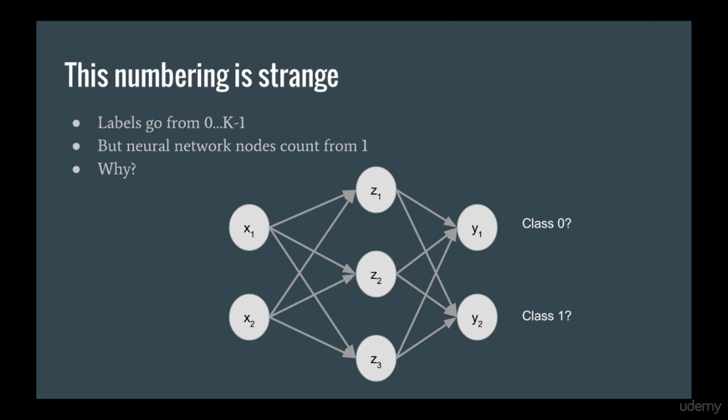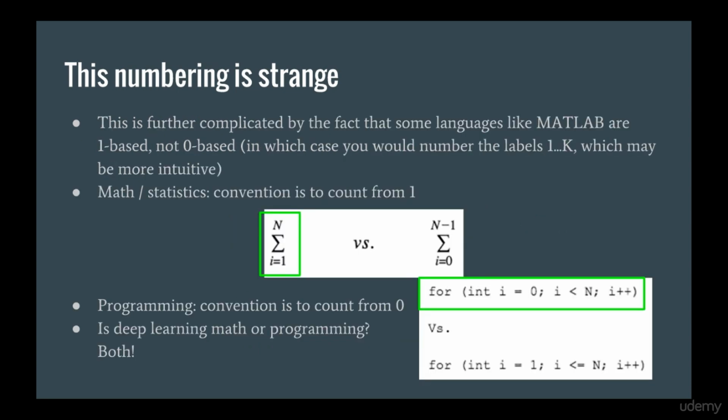One thing that we have to be mindful of is that the numbering here is a little strange. Because for some things we are counting with a 0 base count. For example, the classes are numbered 0, 1, 2, and so on. But then some things we are counting with a 1 base count. For example, we've called the components of x 1 and 2, and the components of z 1, 2, and 3. This is further complicated by the fact that some languages like MATLAB actually use a 1 base count, whereas most computer languages use a 0 base count.